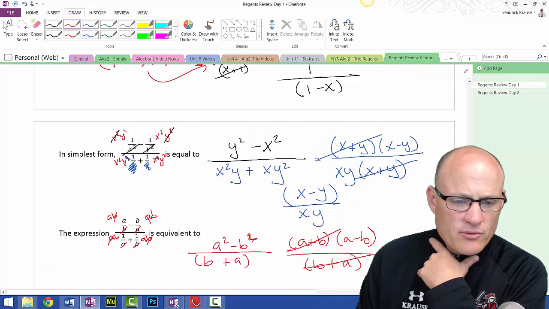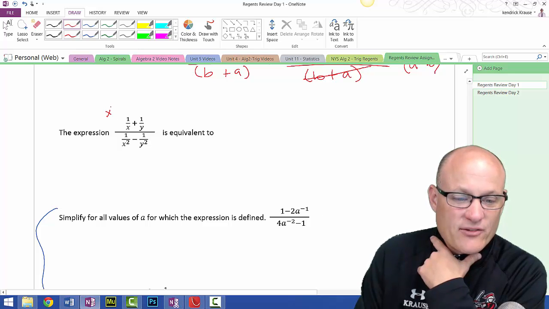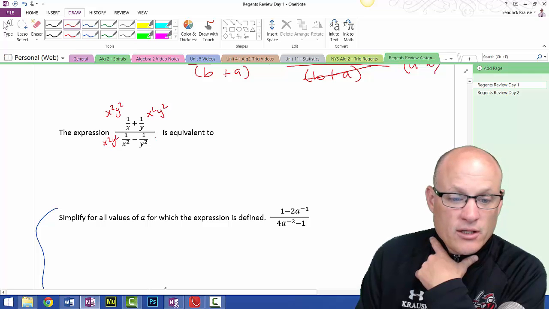Wait, this looks like the same problem as this one. 1 over x squared. Nope. x squared, y squared. It's a little bit different, though. It's kind of the same thing. x squared, y squared. It'll end up being relatively similar to the problem than the one we did before. x squared, y squared. x squared, y squared.